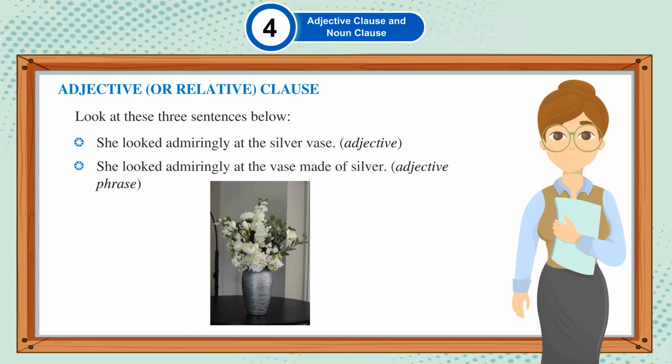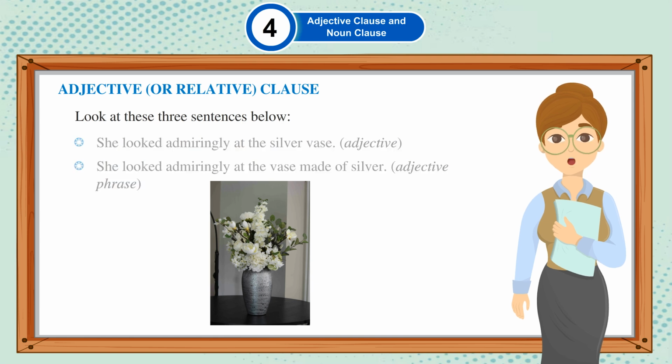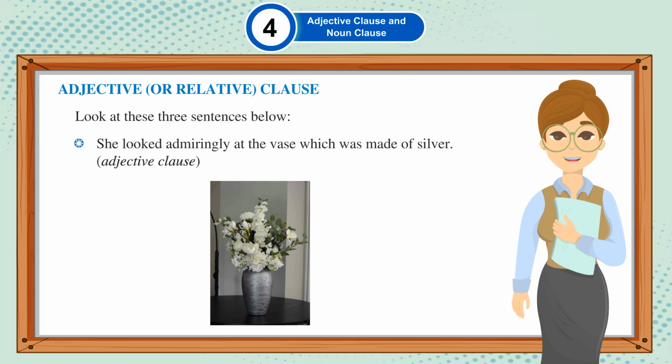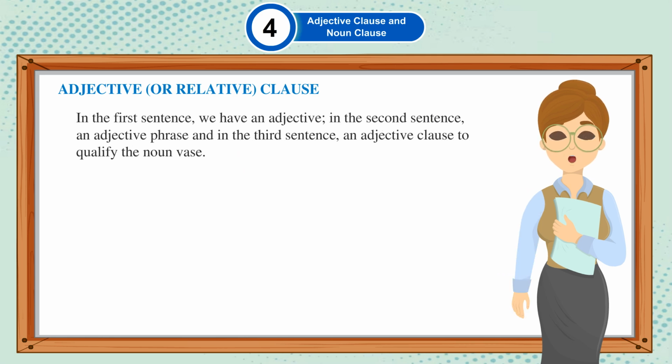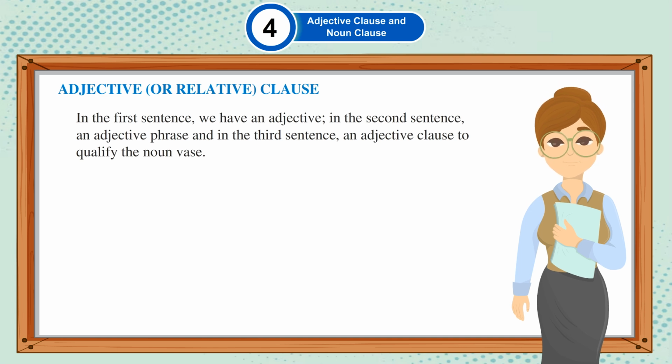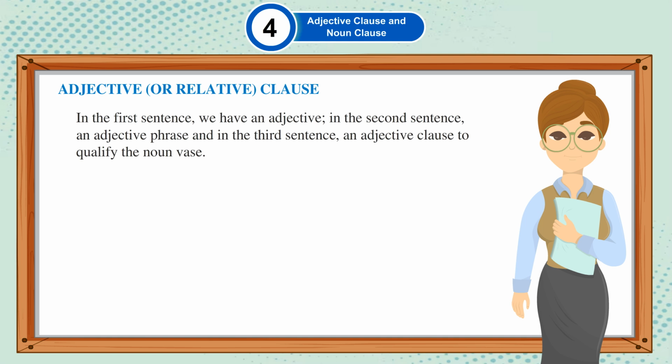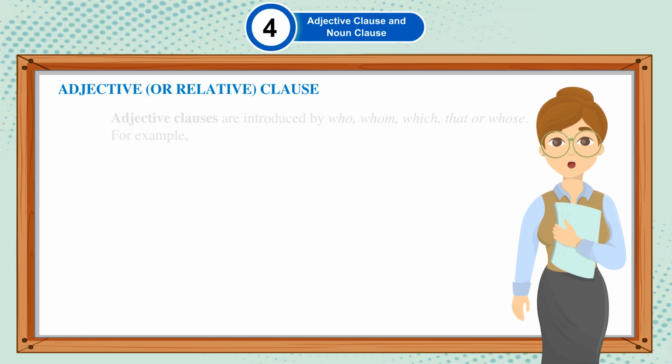She looked admiringly at the vase made of silver. Adjective phrase. She looked admiringly at the vase which was made of silver. Adjective clause. In the first sentence, we have an adjective, in the second sentence, an adjective phrase, and in the third sentence, an adjective clause to qualify the noun vase.